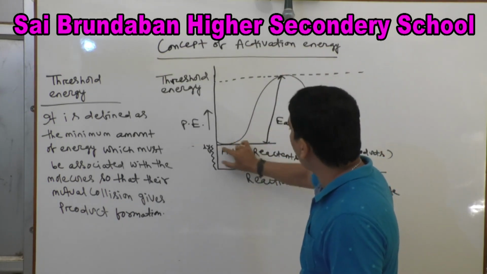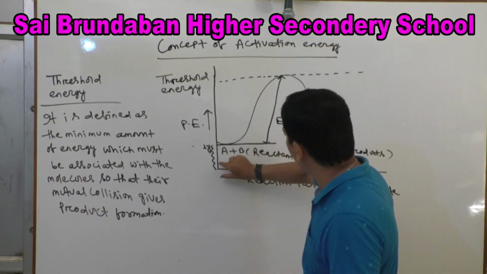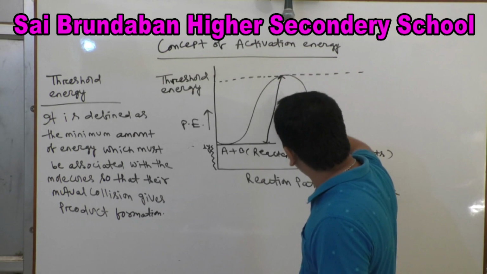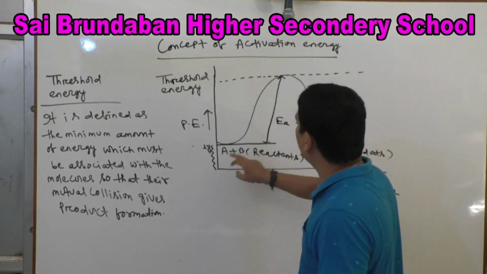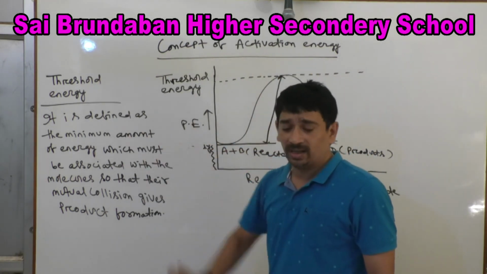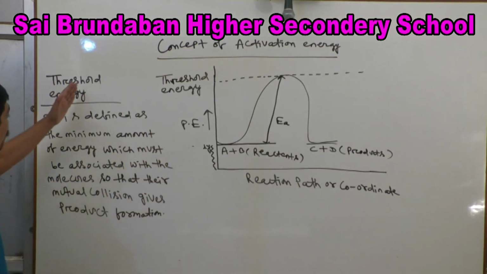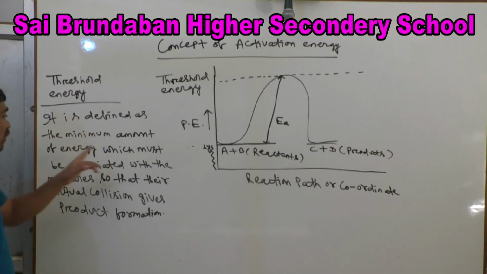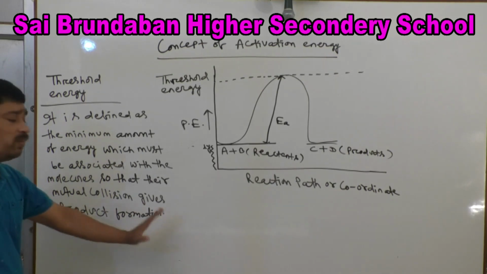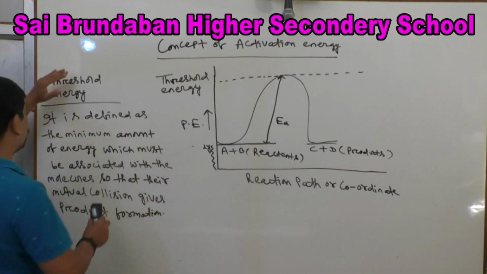But originally A and B possess this amount of energy. Originally, A and B reactants possess only this amount of energy. So how much energy is required? That much amount of energy. This amount of energy will be the extra energy which must be supplied to the reactant molecule in order to react to give the product. That is called activation energy. So first, this is the definition of threshold energy: it is defined as the minimum amount of energy which must be associated with the molecule, so that the mutual collision gives product formation and gives rise to product.